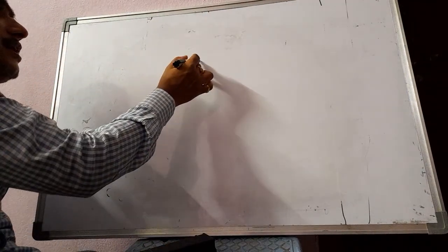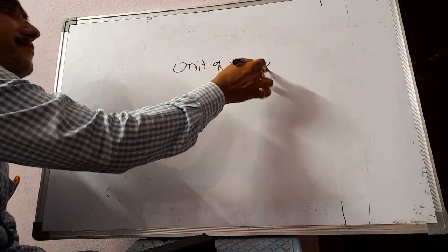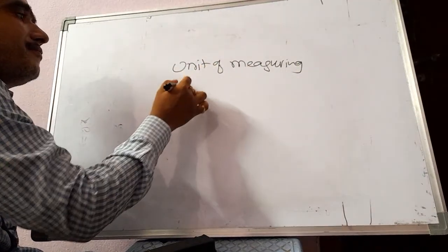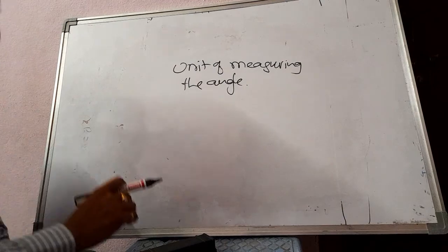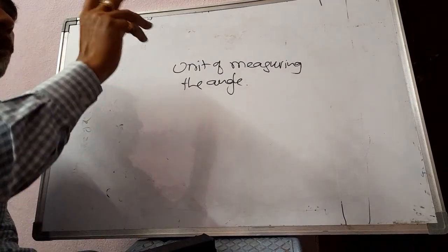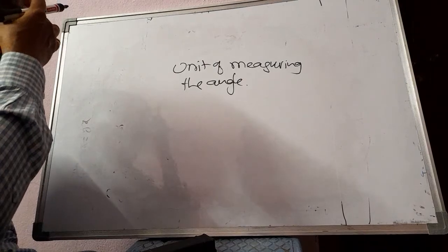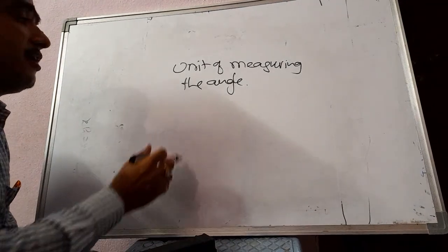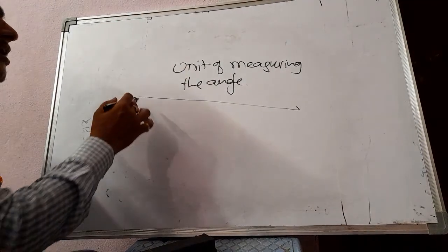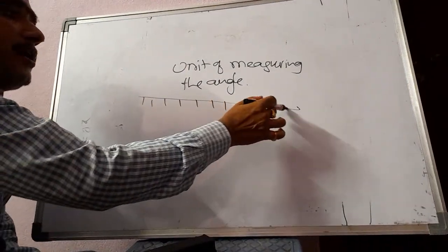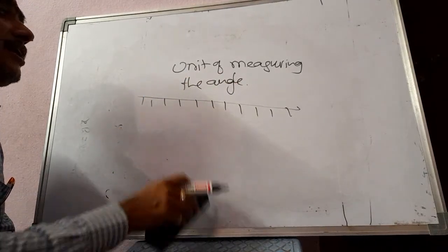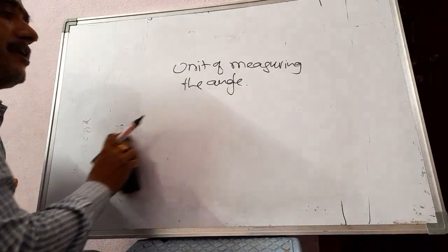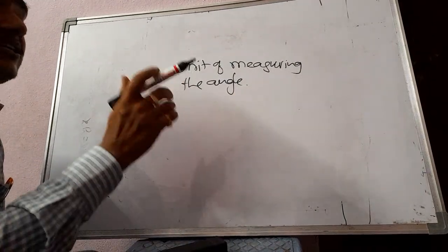Generally, degree is a unit of measuring the angle. What is a meter? There is one rod, kept according to the international system, and that particular length is called a meter, and that meter is divided into 100 parts and each length is called 1 centimeter. Like that, kilogram also has a definition. In the same way, what is degree?